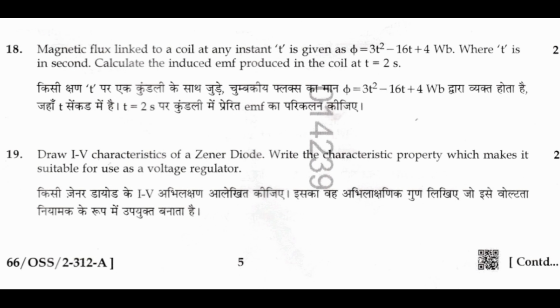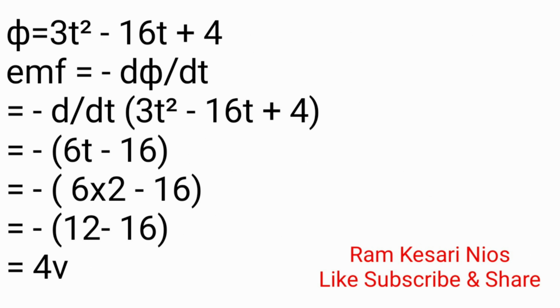18. Magnetic flux linked to a coil at any instant t is given as phi equal to 3t square minus 16t plus 4 Wb, where t is in second. Calculate the induced EMF produced in the coil at t equal to 2 seconds. Pause the video and see the answer.